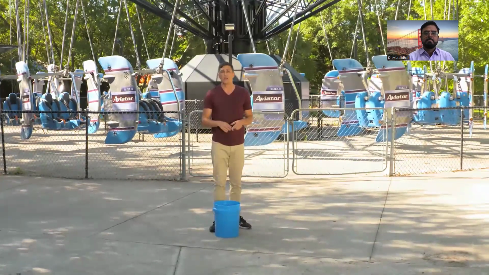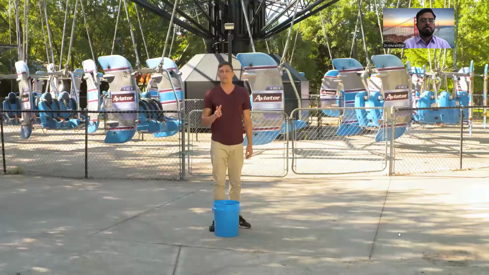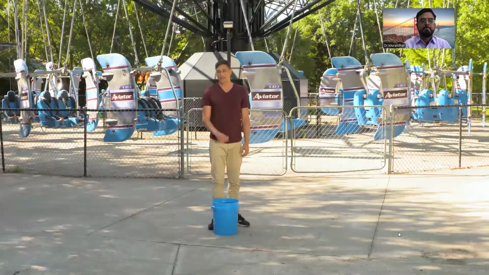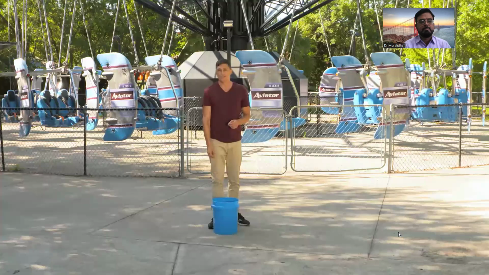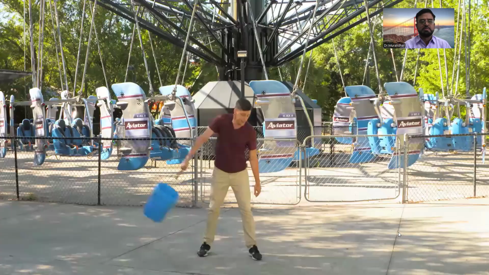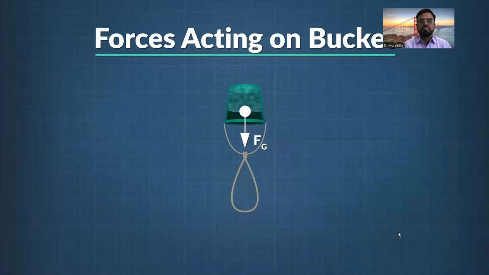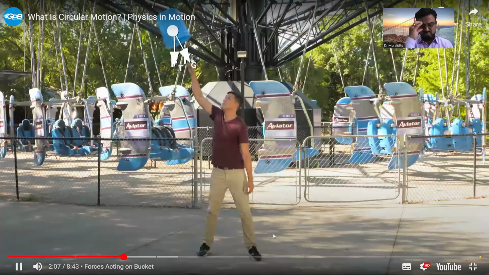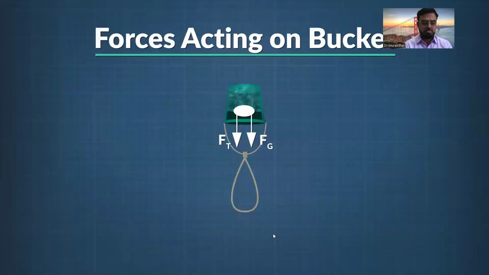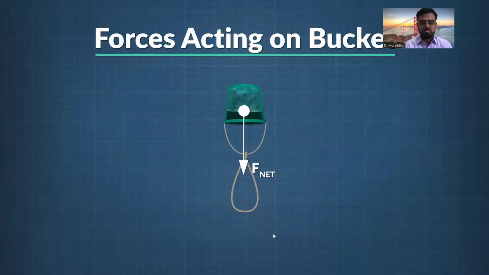When I swing the bucket, there are two questions. Which force makes the bucket move in a circle, and what keeps the water in the bucket? It's a fine balance here in keeping the water in the bucket. So what forces are acting on the water in the bucket? Let's draw a free body diagram of the bucket first when it's at the top of the swing. The force of gravity, F sub G, acts down. Tension, F sub T, acts down on the bucket as well. The force of gravity will act down regardless, but the tension force will always act toward the center of the circle. In this example, the tension force and the force of gravity create the net force, and together they make the bucket seek the center of the circle through the centripetal force.